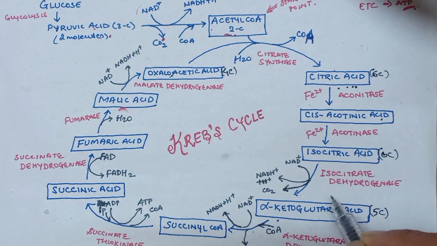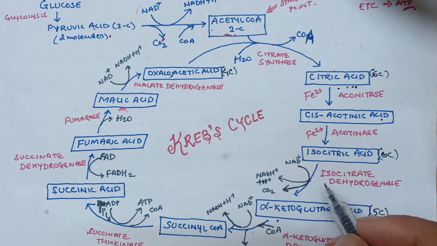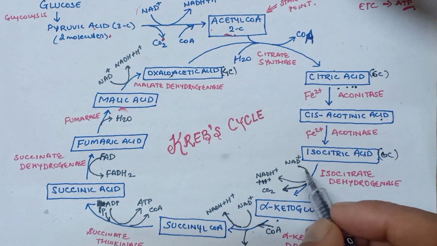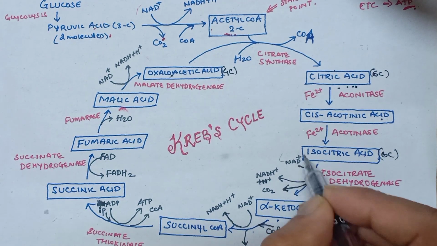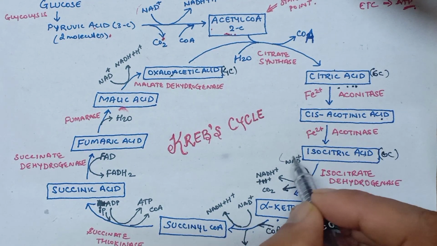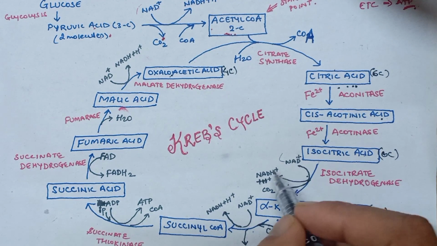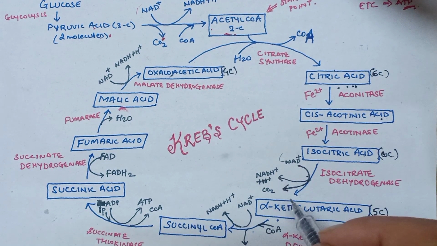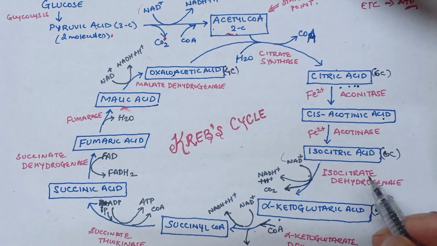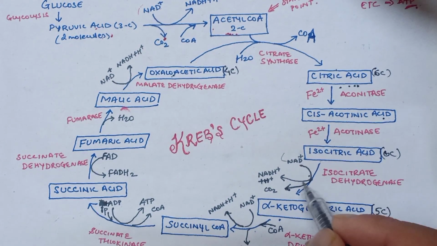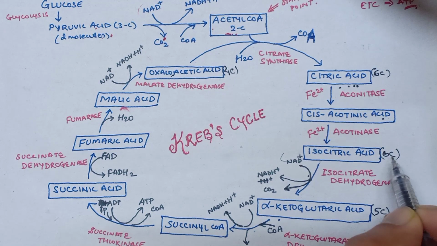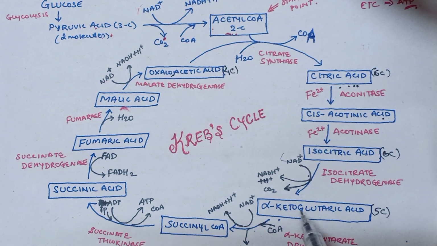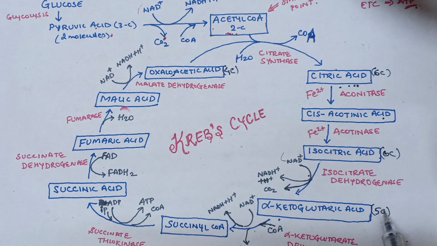This is an oxidation process, and there will be dehydrogenation where hydrogen will be removed, and this hydrogen will be taken up by NAD+ and will get converted into NADH H+ ion. So because there is loss of 1 carbon dioxide molecule, this 6 carbon compound will get converted into alpha ketoglutaric acid, which is a 5 carbon compound.